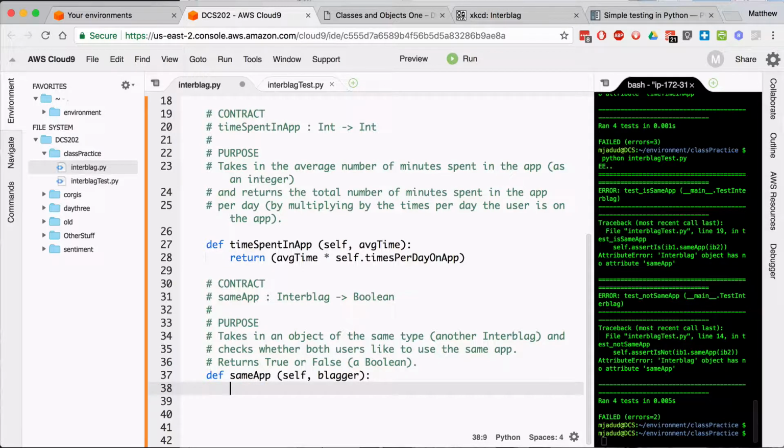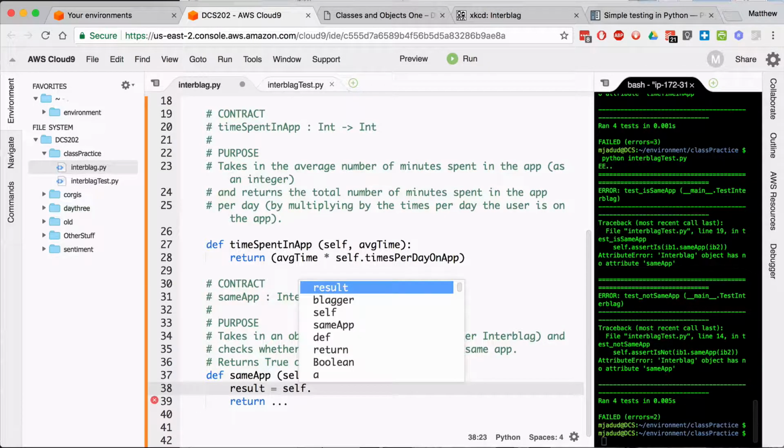And actually we're going to eventually return something. So this function gives me a blagger. That's another way to refer to an interblag user. So the question is, do I have the same favorite app as that other blagger? So is self... let's see, result, let's see, self.sameApp.